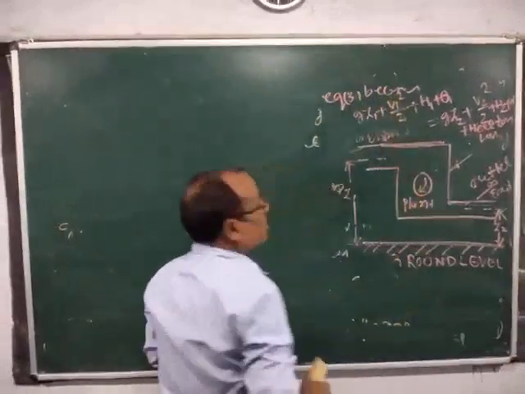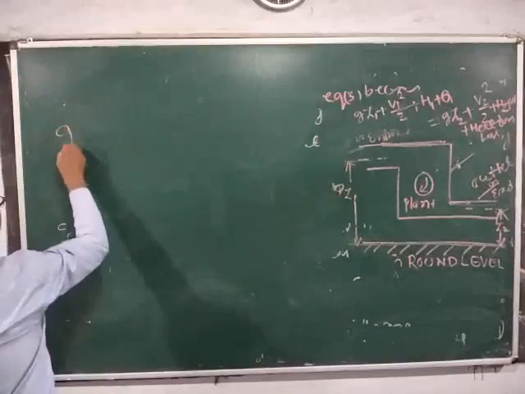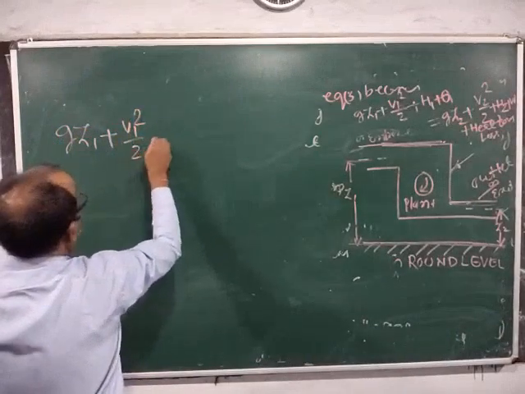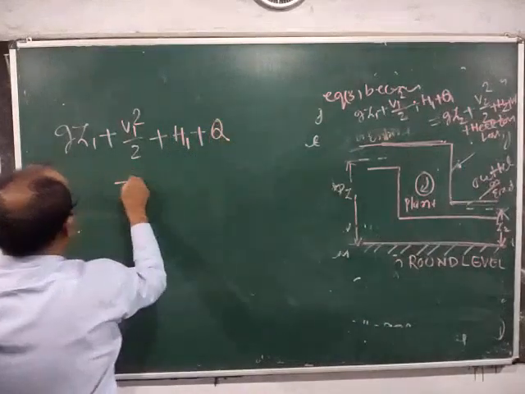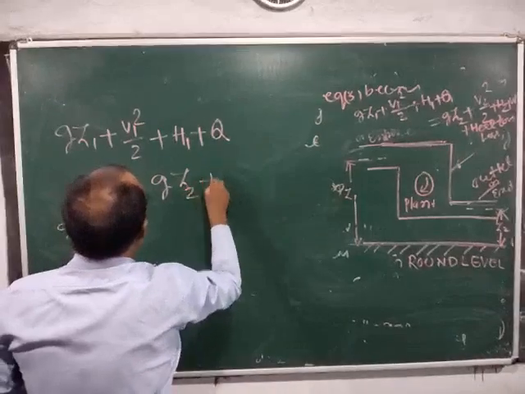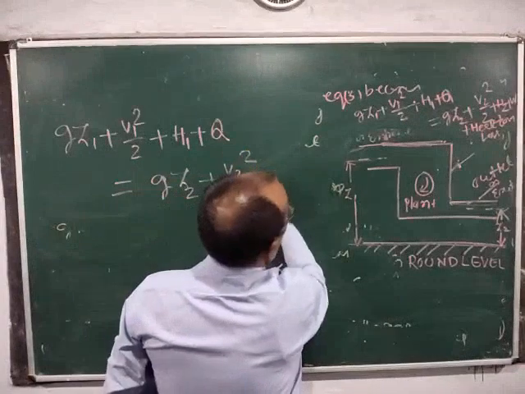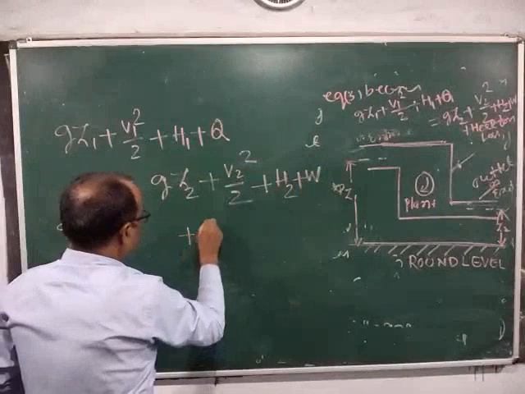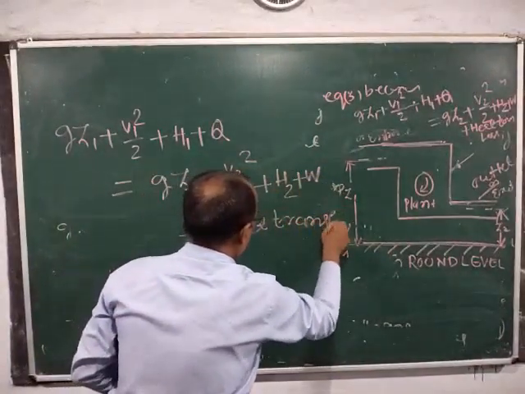Then equation 3 can be written as g z1 plus v1 square by 2 plus H1 plus Q is equal to g z2 plus v2 square by 2 plus H2 plus W plus heat transfer losses.